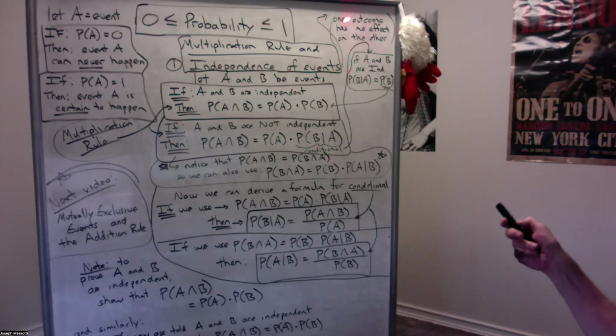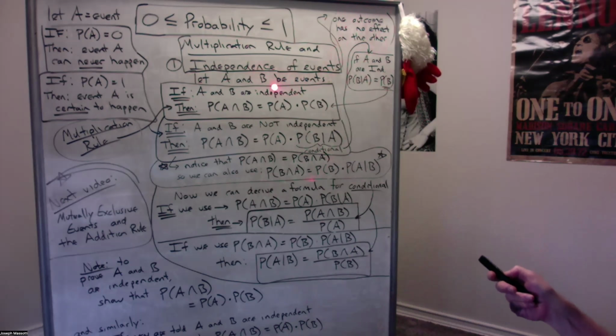So if that's true, we say they're independent, and the probability that they both happen, the intersection of those 2 events, is simply the product, multiplying the 2 individual probabilities. That is the multiplication rule right there. If 2 events are independent, then the probability that they both happen is just the product of their 2 individual probabilities.